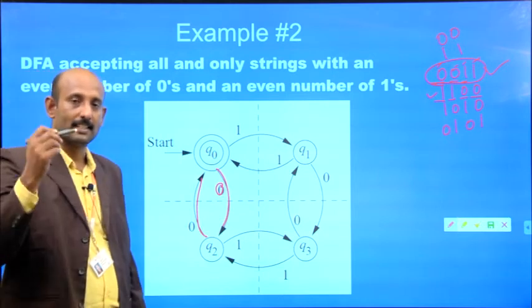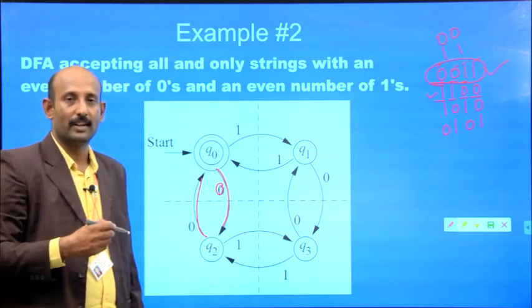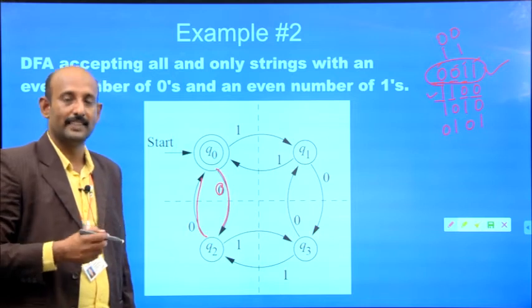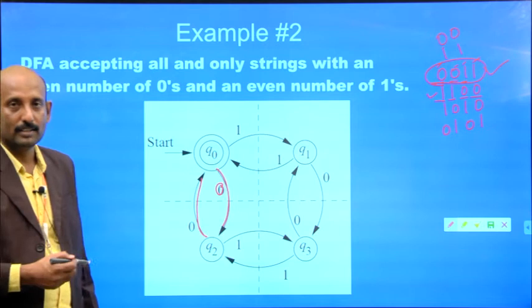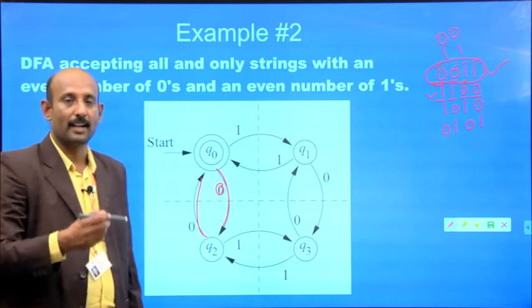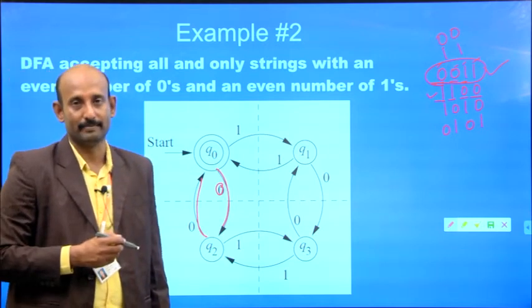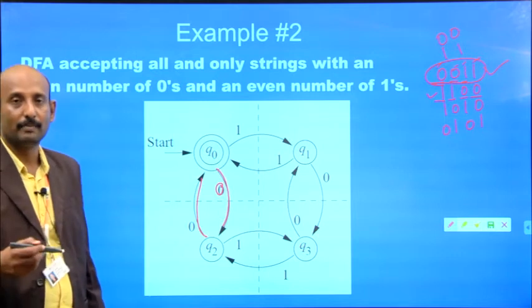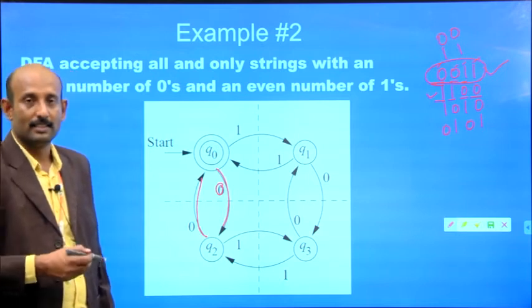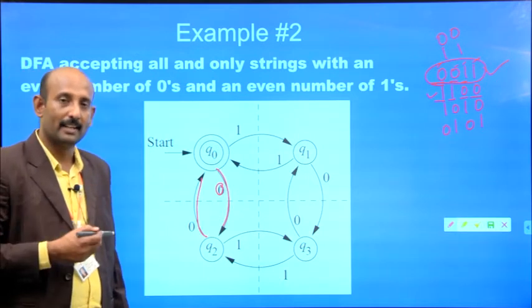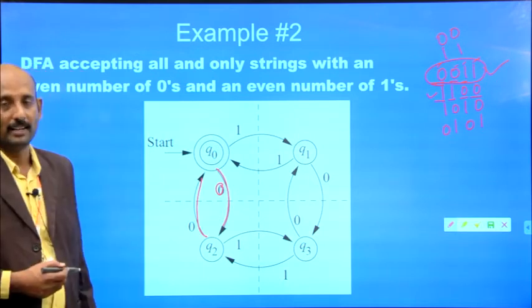It starts with Q0 and also ends with Q0. So, in this example, the starting state and the ending state are the same. We need not have a separate state. The starting state also becomes an ending state for this finite automaton.